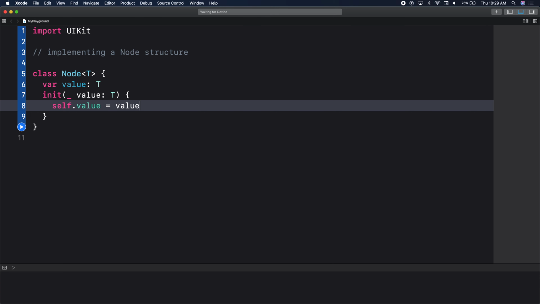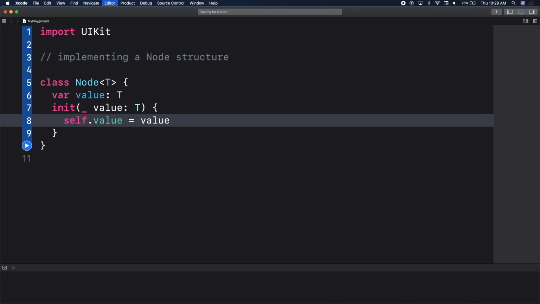Yes, sir, the font bigger. How are we doing in the back? Is that good? All right, cool. Thank you, sir.